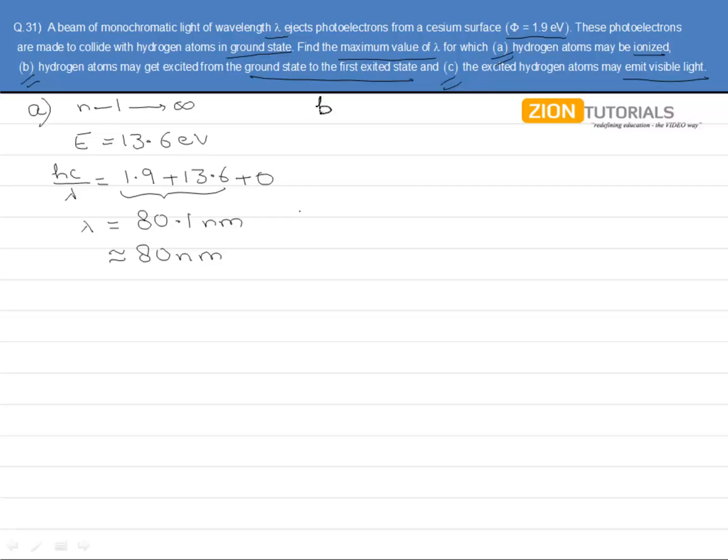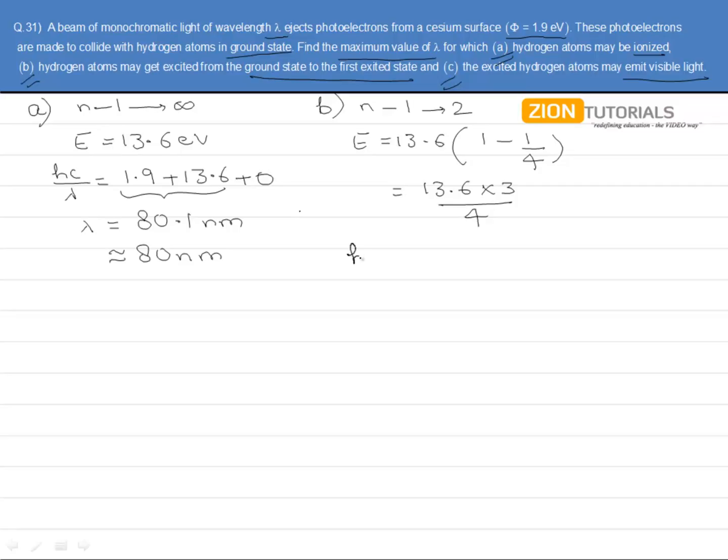Similarly, proceeding to the second part of this question. Now, in this part, hydrogen atom need to be excited from ground state to the first excited state. That is, the transition is from 1 to 2. So the energy gap here is 13.6 into 1 by n1 square minus 1 by n2 square, giving us an energy gap of 13.6 into 3 by 4.